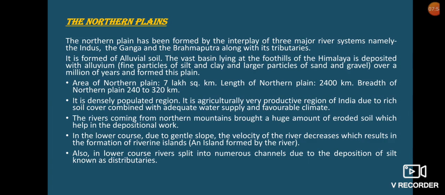Riverine islands are islands which are formed by the rivers. And in our country, the Ambala area is the famous riverine island. Also, in the lower course, rivers split into numerous channels due to the deposition of silt, known as distributaries.